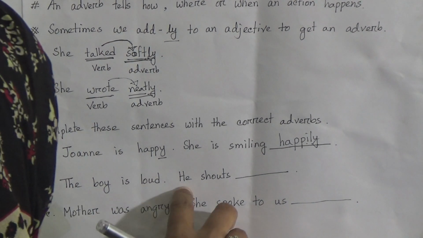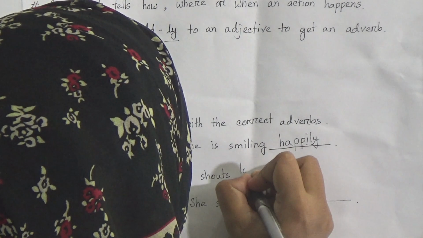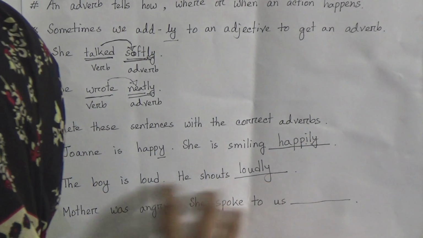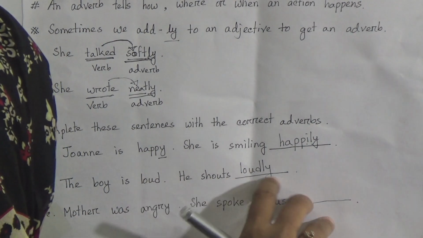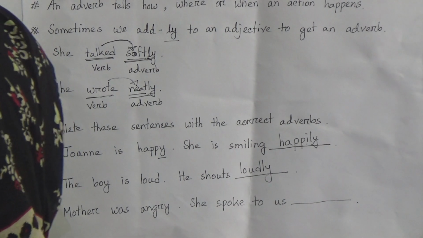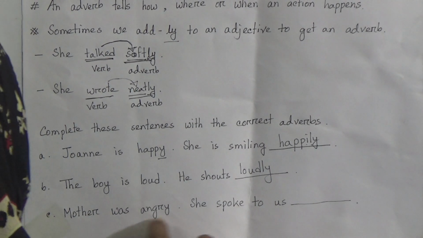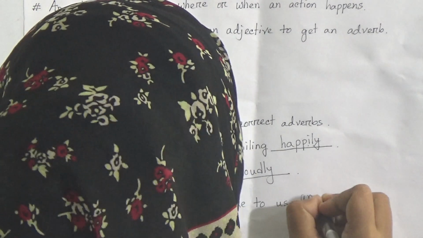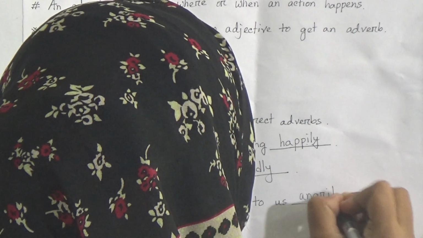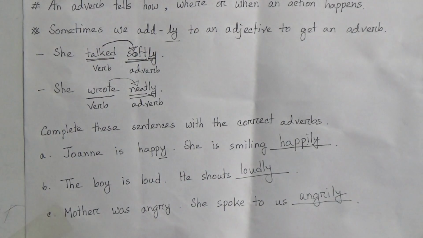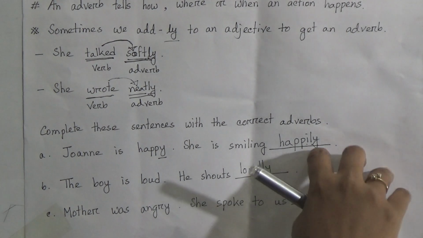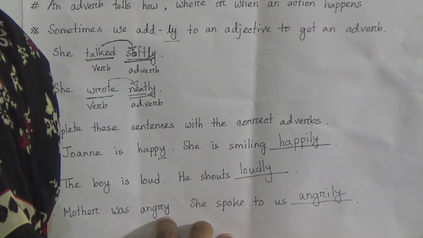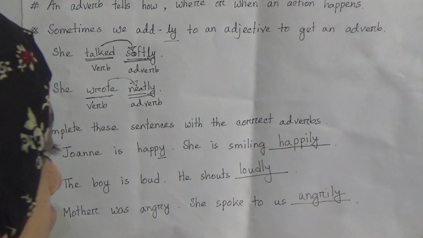Then number 2 or B, the boy is loud. He shouts loudly. We have used only ly with the adjective loud and it has become the adverb loudly. Then number C, mother was angry. She spoke to us angrily. You can see angry and happy are changing in the same way. We change the y to ily, angrily.